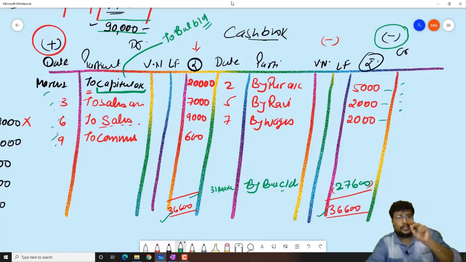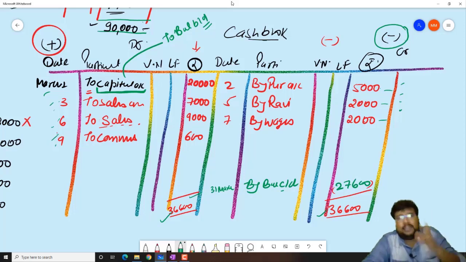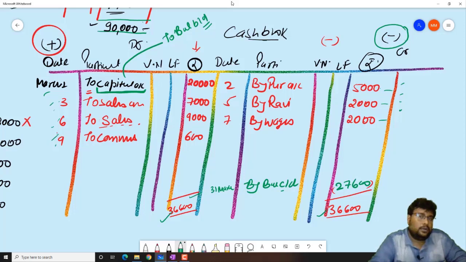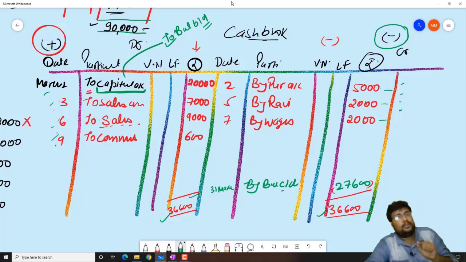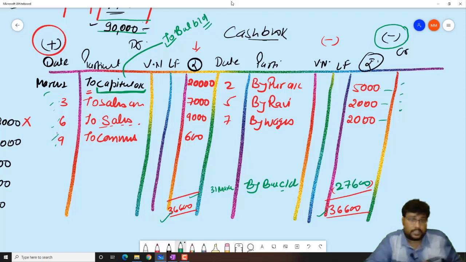When the line says commence the business, started the business, then bacha, here we will write "to capital". But when it is a running business, it is written cash in hand, cash balance. Then we will write the words "to balance b/d". So we write "to balance b/d" when it is a running business, and we write "to capital" when it is a new business, where the word commence is there.